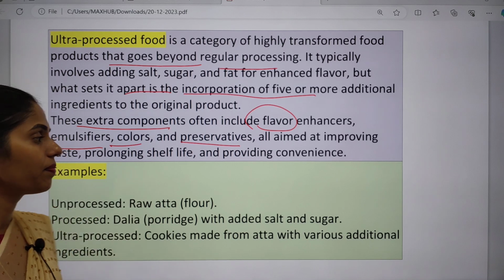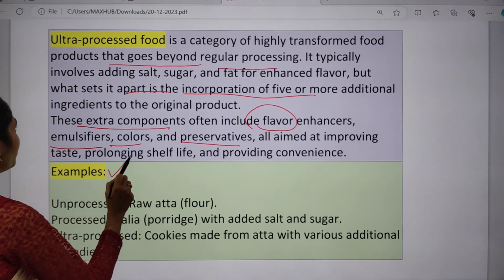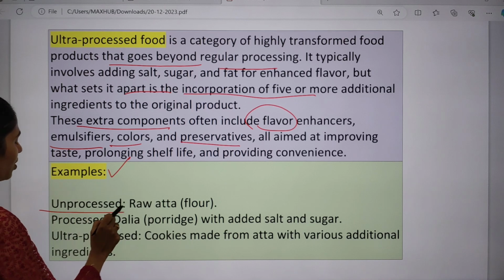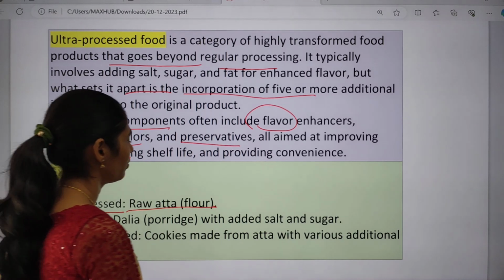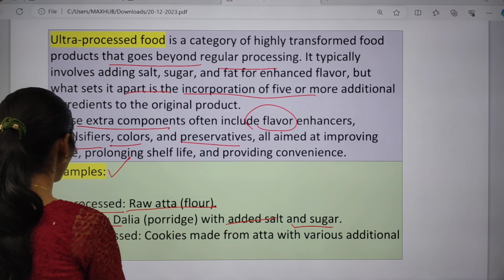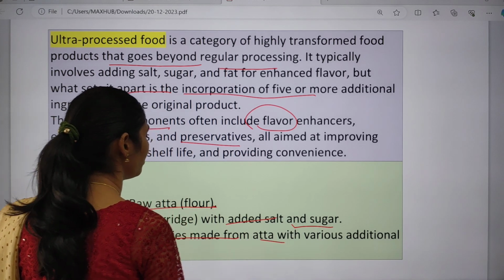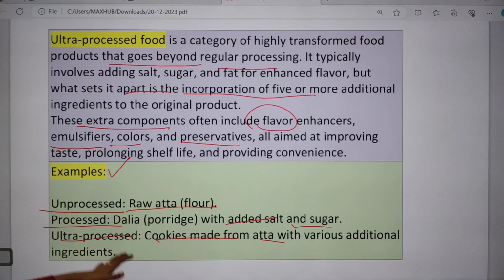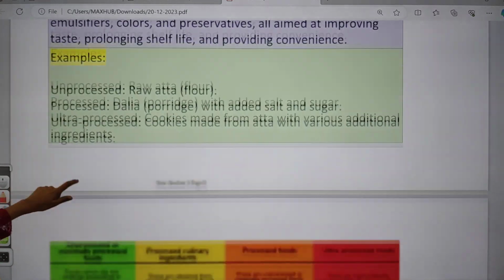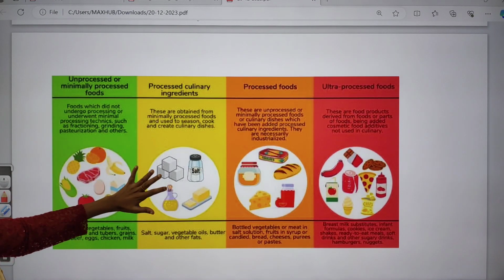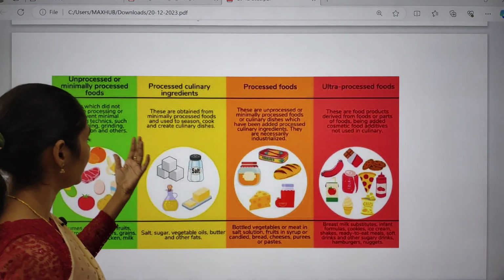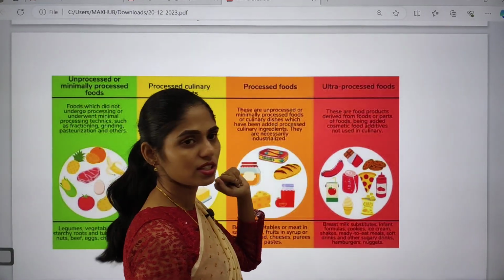And if you see the examples of ultra processed food, we have unprocessed, that means raw atta or flour, and processed, for example, dalia porridge with added sugar as well as salt. Ultra processed means cookies made from atta with various additional ingredients. So these are some important examples of different kinds of processed foods. And here you can see what is unprocessed or minimally processed, processed culinary ingredients, processed foods and ultra processed foods.